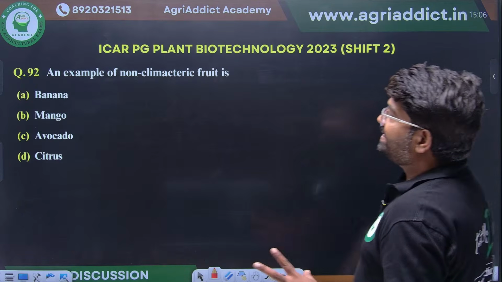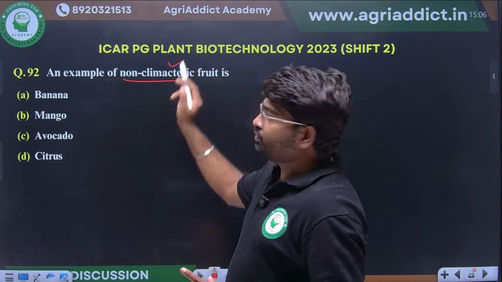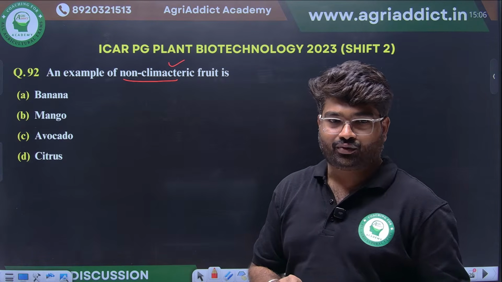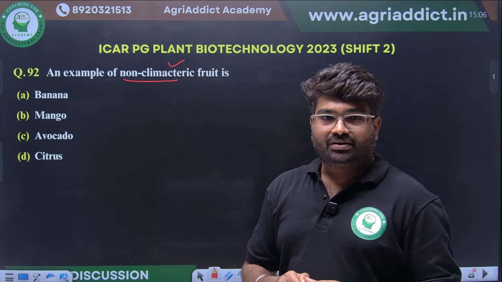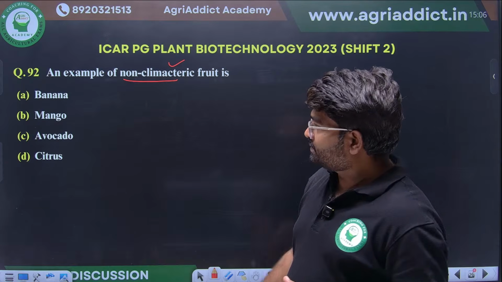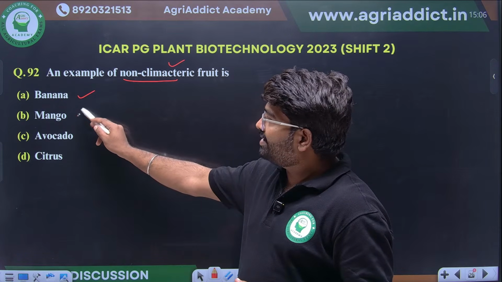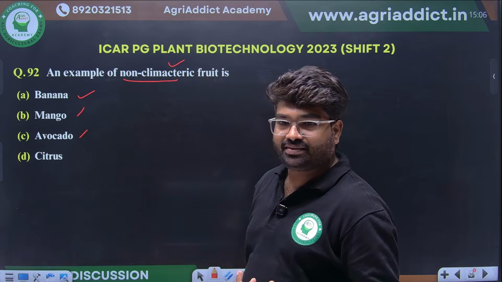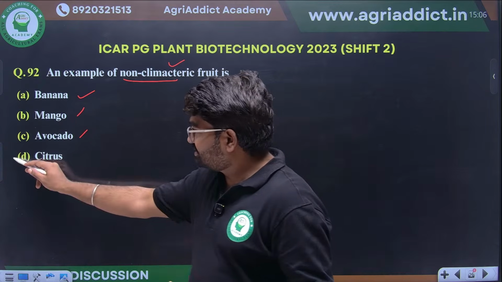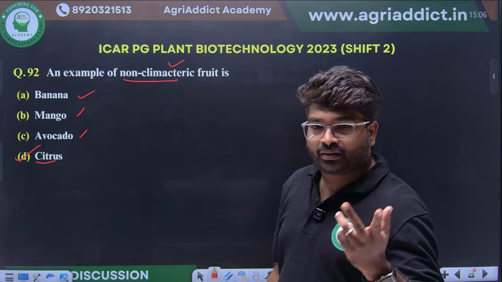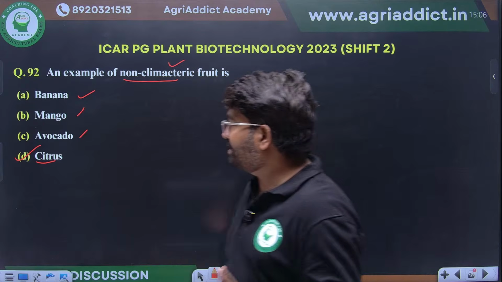An example of non-climacteric fruit. What are the examples of non-climacteric fruit? Mango, yes, it's a type of climacteric fruit. Banana, climacteric fruit. Avocado, also climacteric fruit. So citrus is a typical example of non-climacteric fruit.